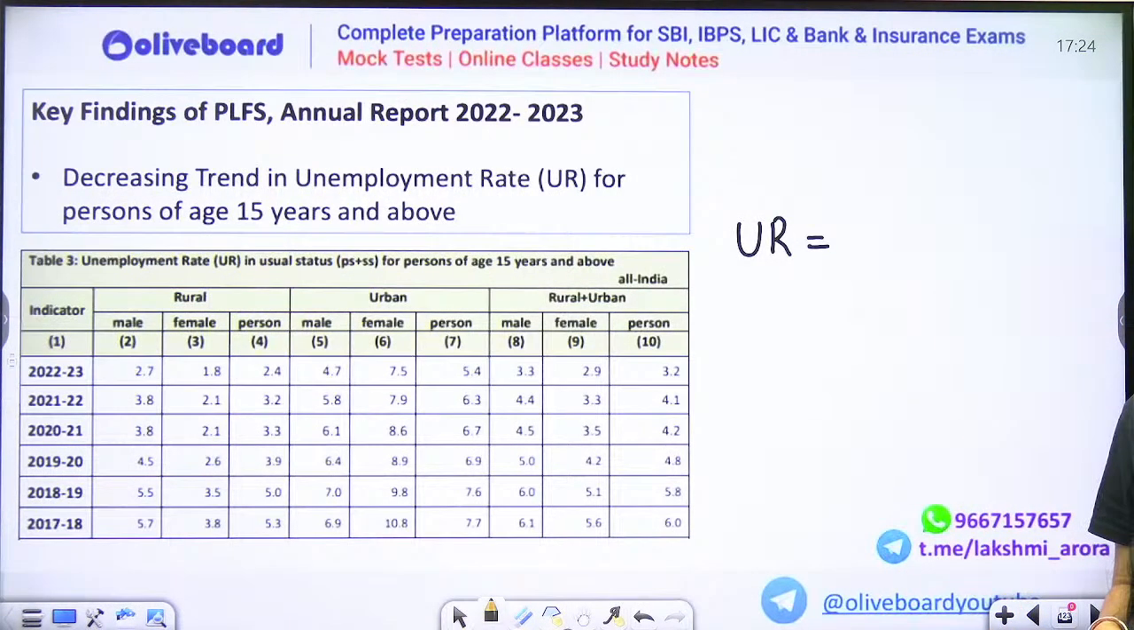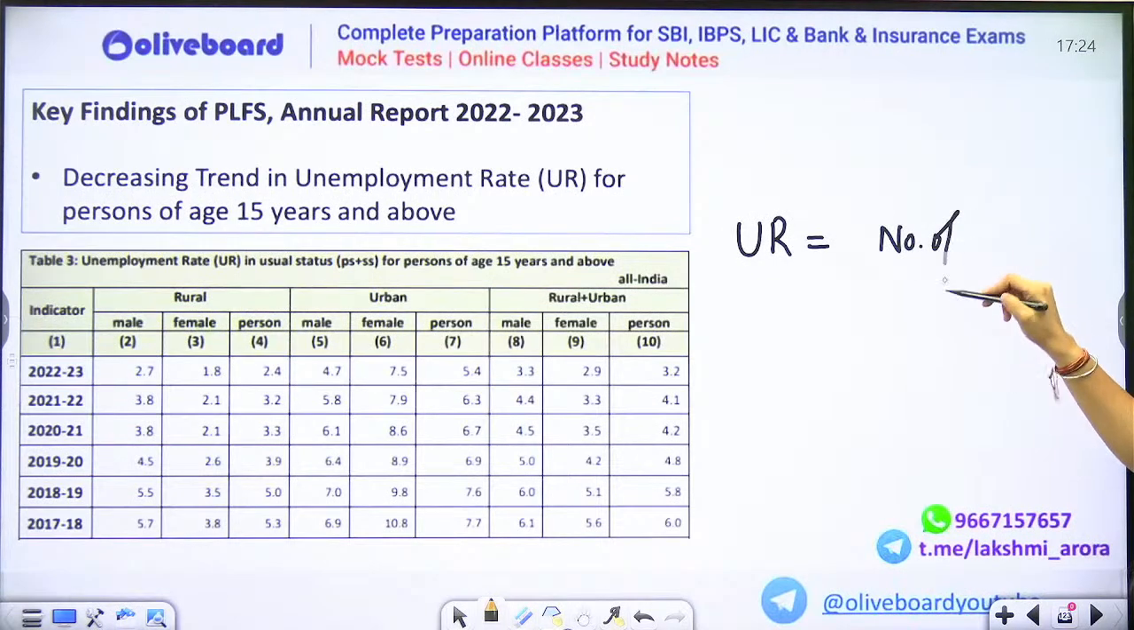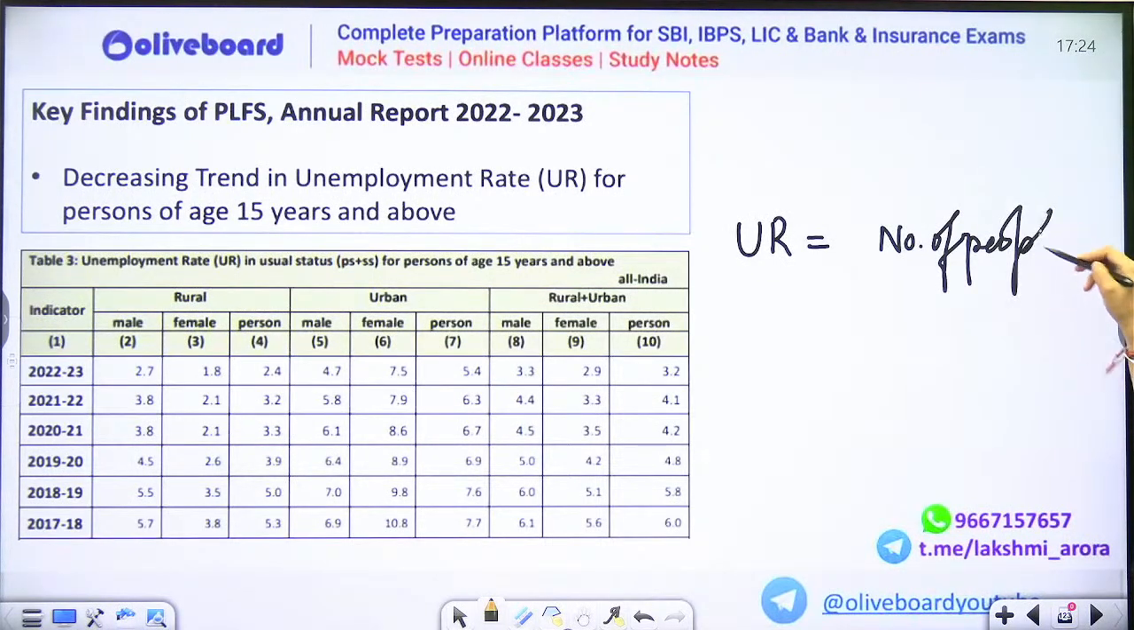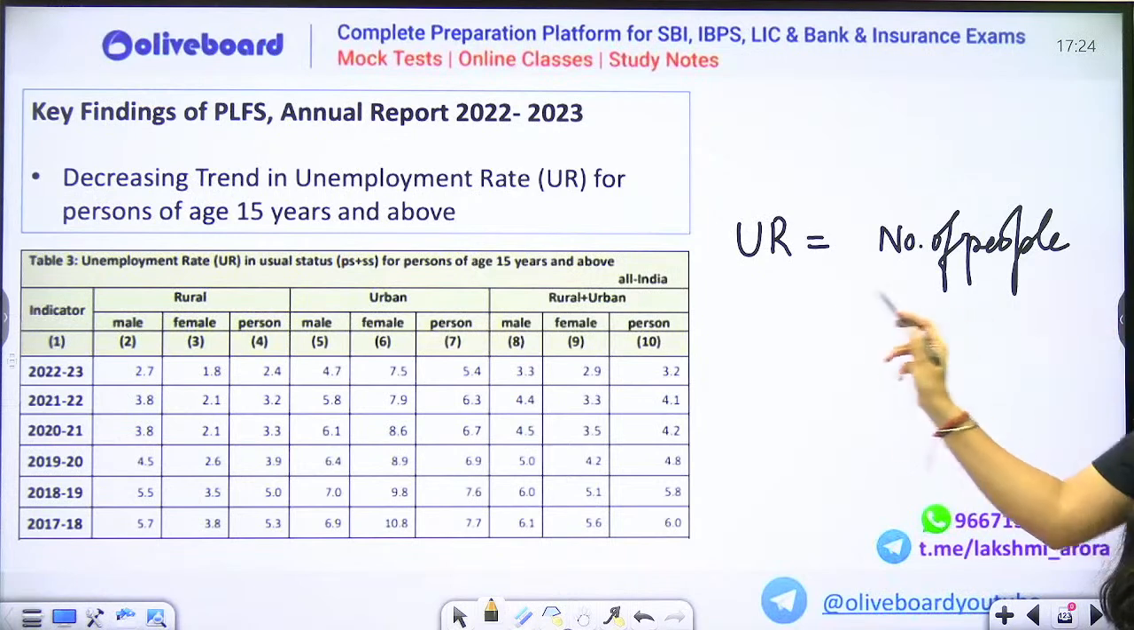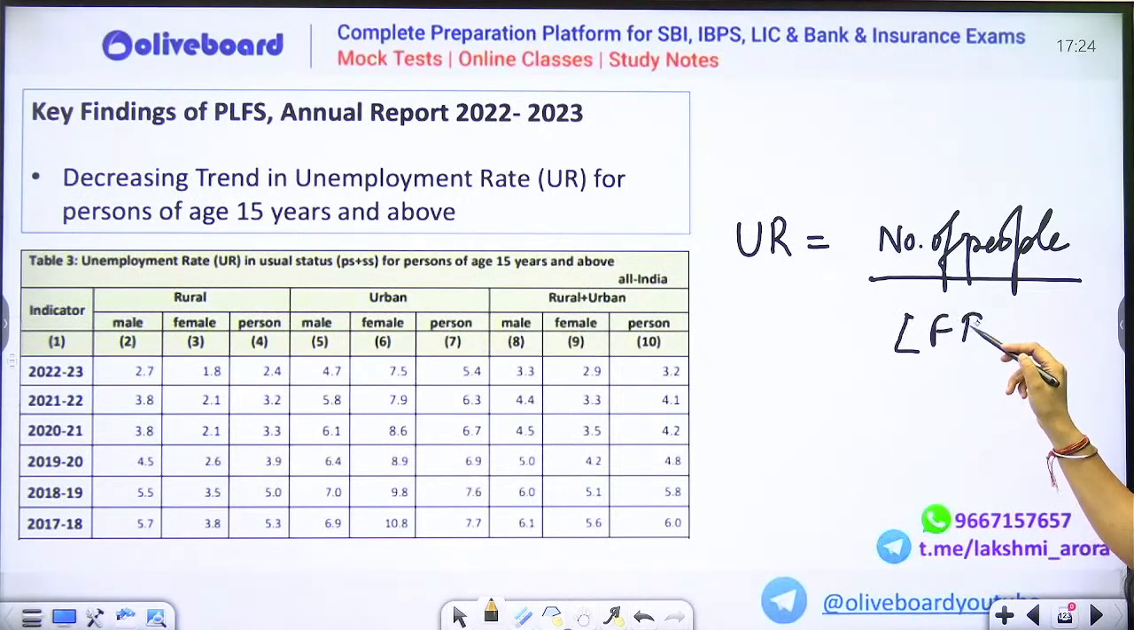See, all the definitions of this unemployment rate, worker population rate, these are important. Unemployment rate is number of people who are left unemployed, who are searching for work and are left unemployed, divided by LFPR, labor force participation rate.